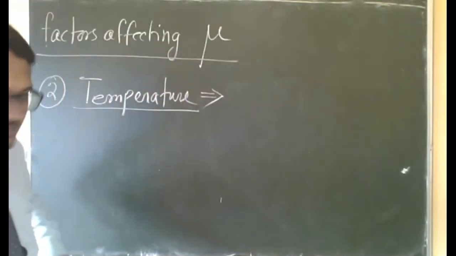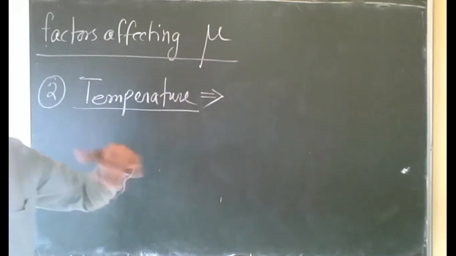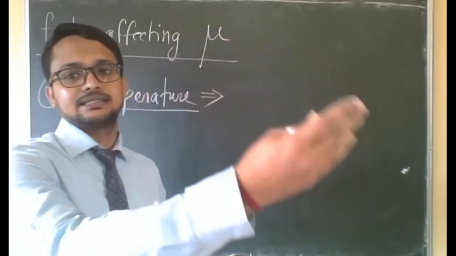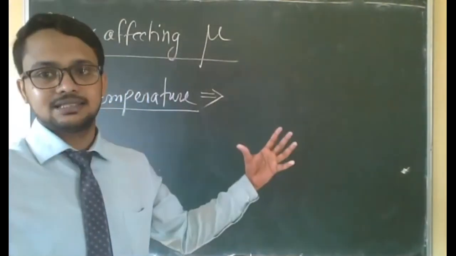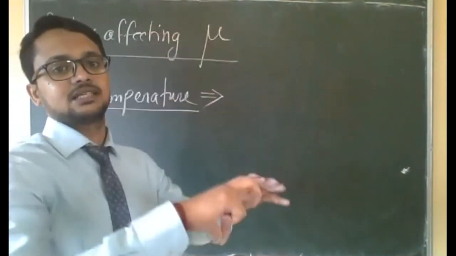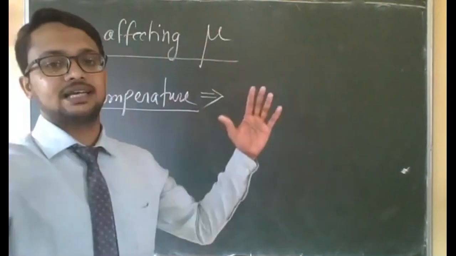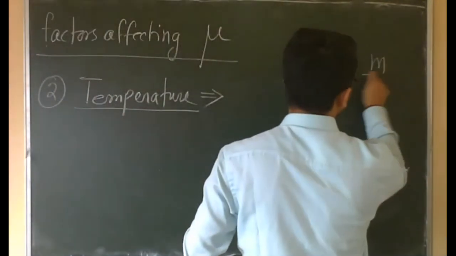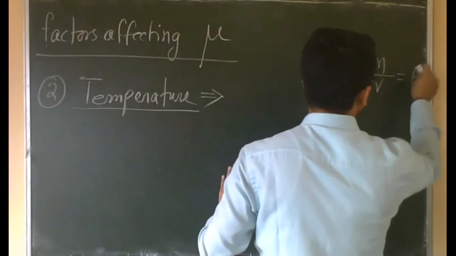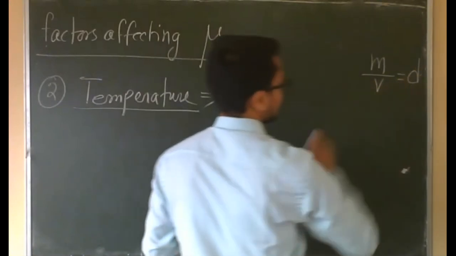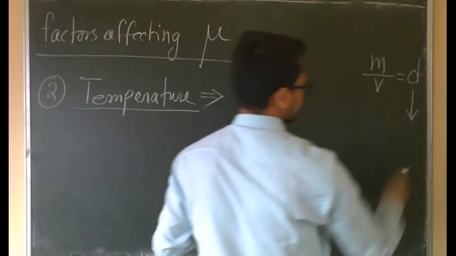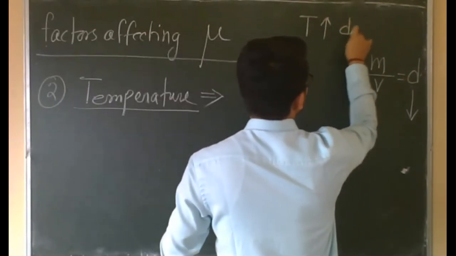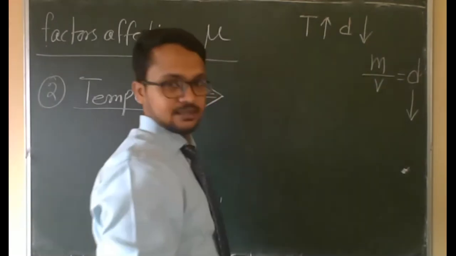Density will decrease, because if temperature increases, volume will increase and the object will expand. Density is mass by volume, so if volume increases, this will decrease. So if temperature increases, normal density decreases.